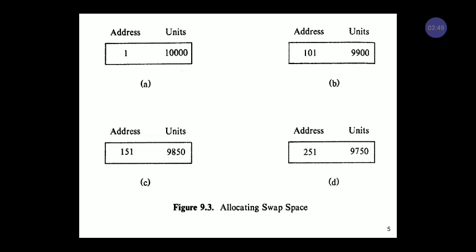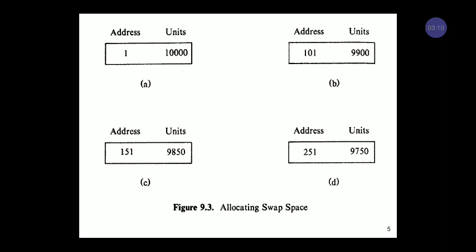This is a diagrammatic representation showing how the allocation of space will go on. We already discussed that in the map two important fields are present. The first one is the address, and the unit specifies the number of resources. In diagram A, we can easily see that the address is 1 and the units are 10,000.